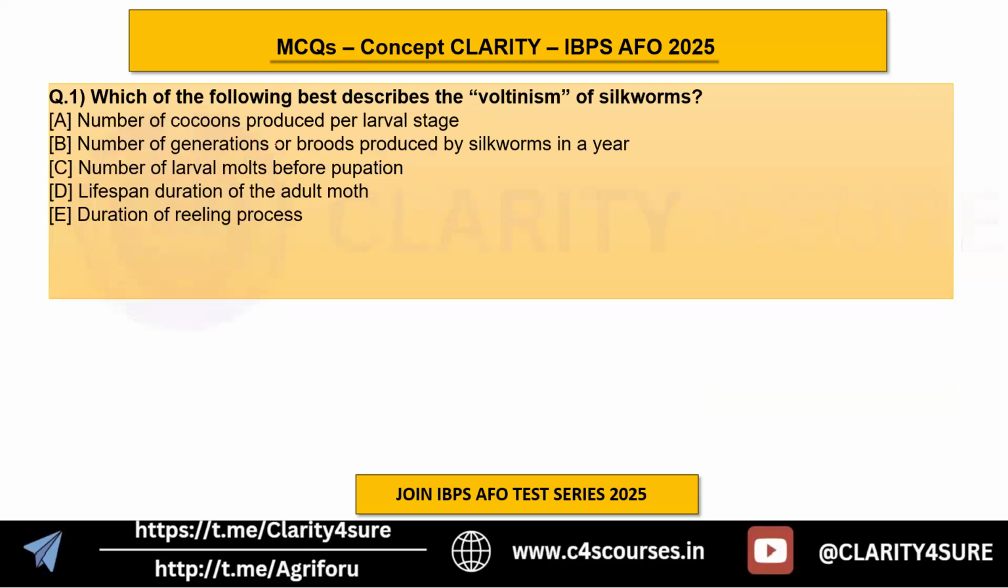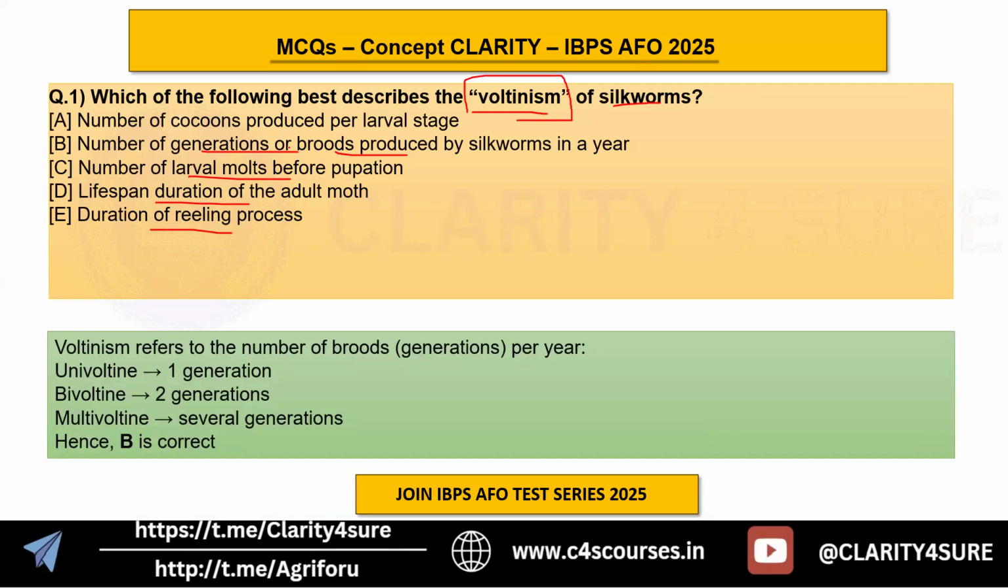Next is which of the following describes the voltinism of the silkworms? One of the most important topics of sericulture, voltinism. So what is voltinism? Is it the number of cocoons produced per larval stage, or the number of generations of broods produced by the silkworms in a year, or the number of larval molts before pupation, or the lifespan duration of the adult moth, or the duration of the reeling process? It is very clear: it is the number of generations of broods produced by silkworms in a year.